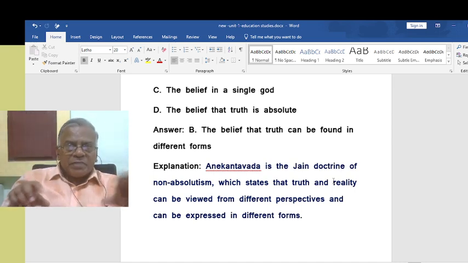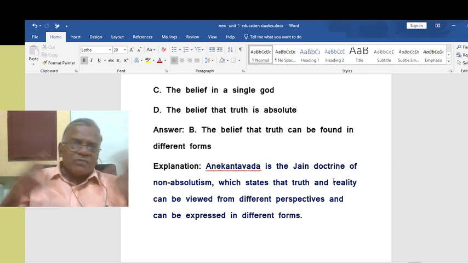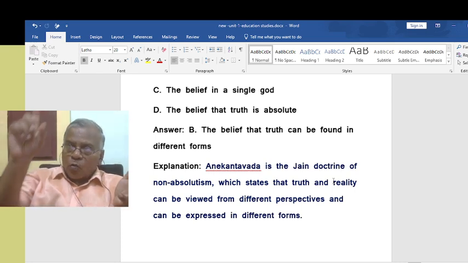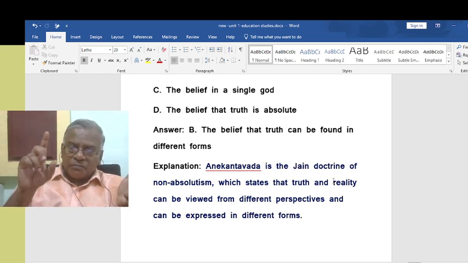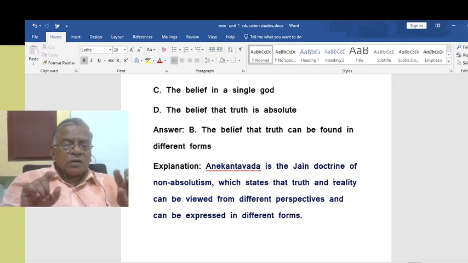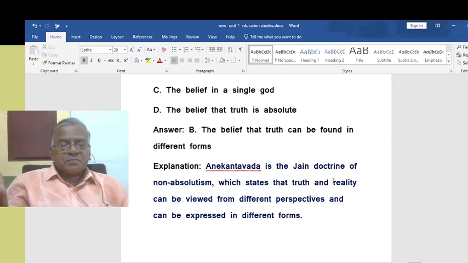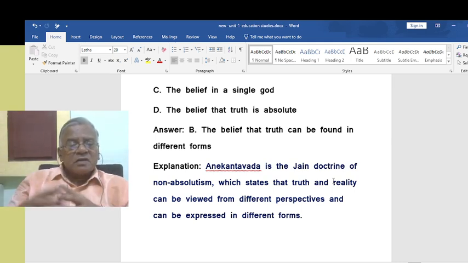Truth can be relative. That means different aspects of truth, different layers of truth exist. There is no only one truth. If somebody says there is only one truth, that is called absolutism. Whereas non-absolute means truth is not one entity. Rather, it can be viewed from different perspectives and can be expressed in different forms.